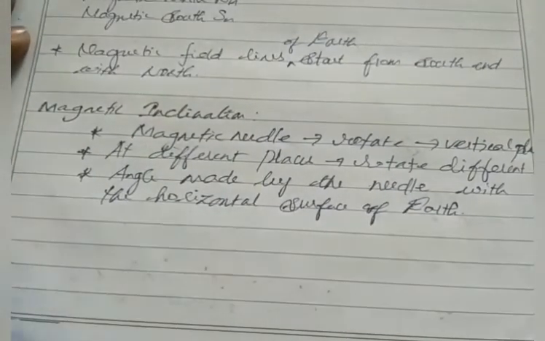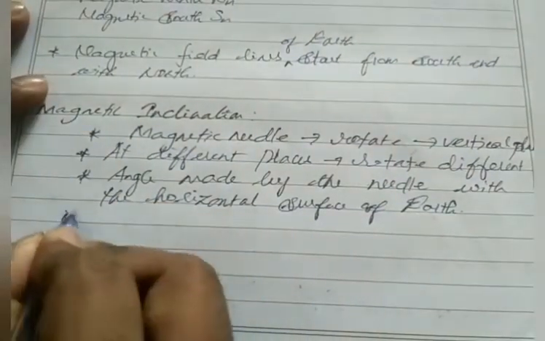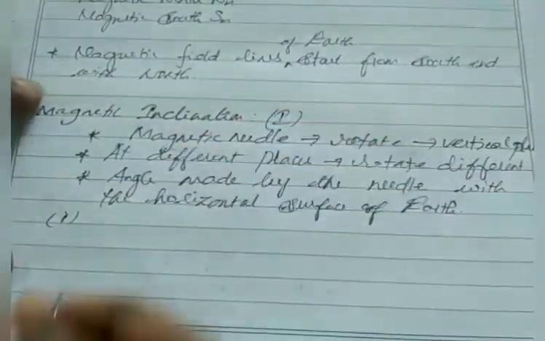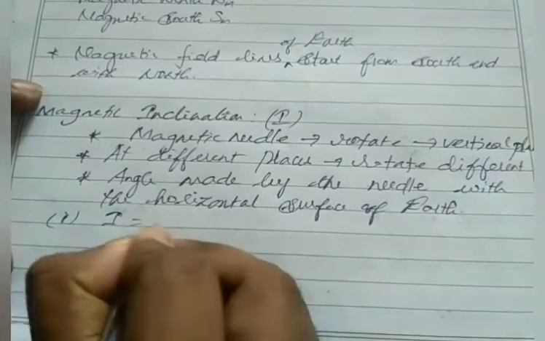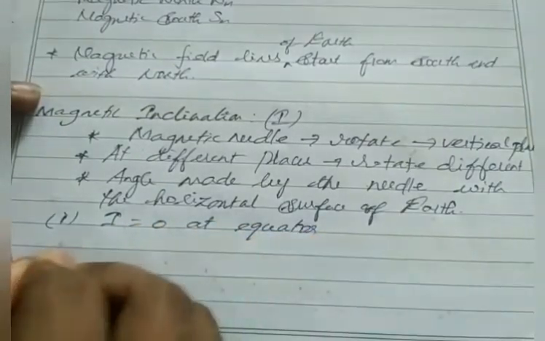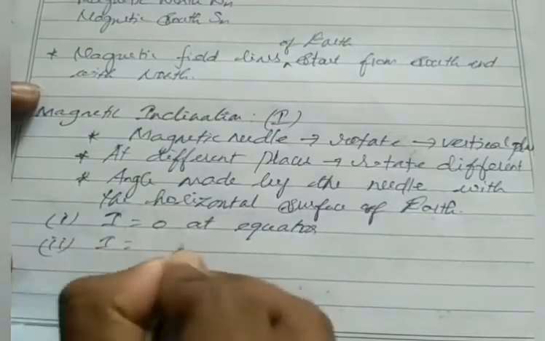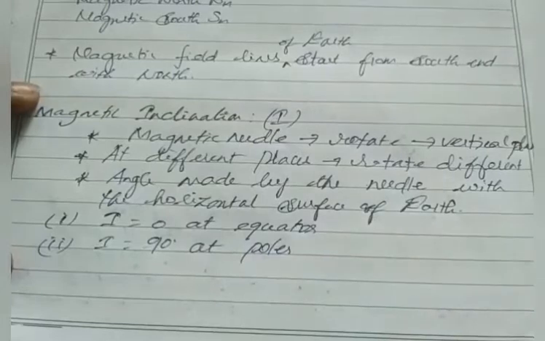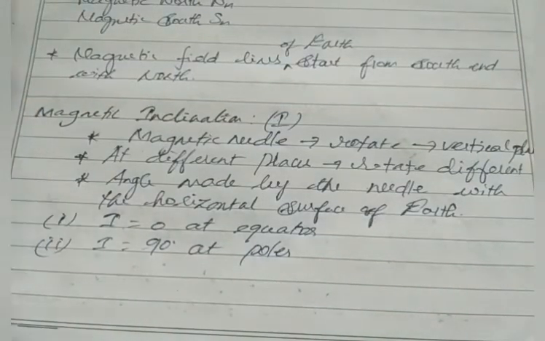Clear? So here we can write, we denote angle of inclination or magnetic inclination as I. So I equal to 0 at equator, I equal to 90 degree at poles. Clear?